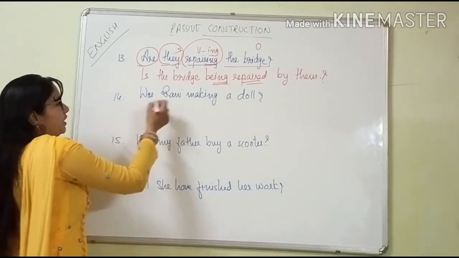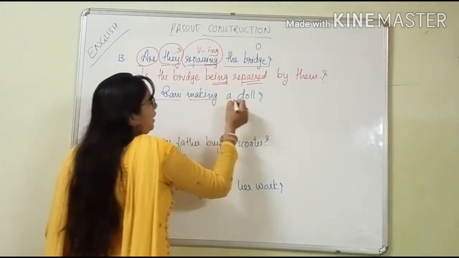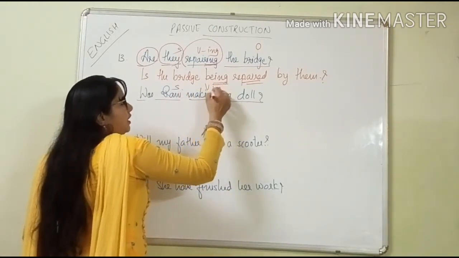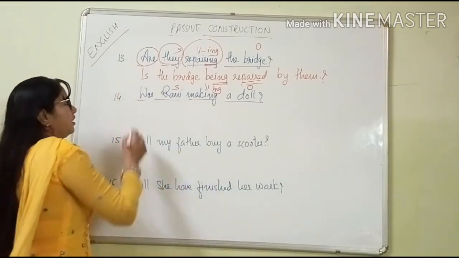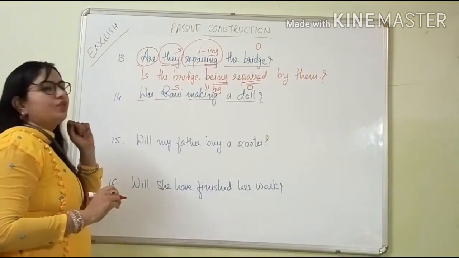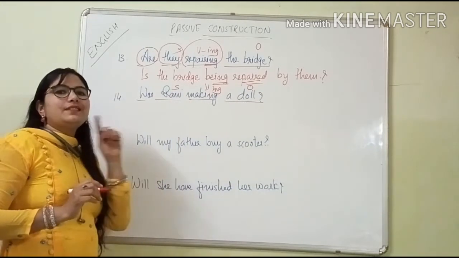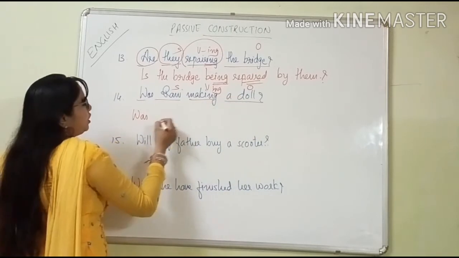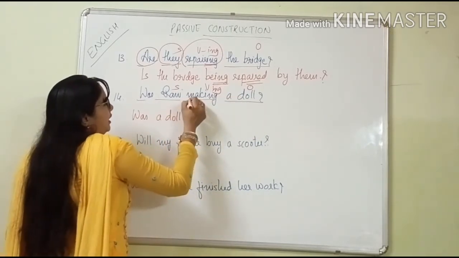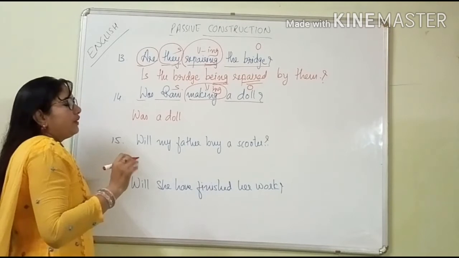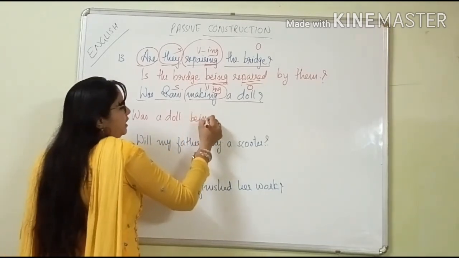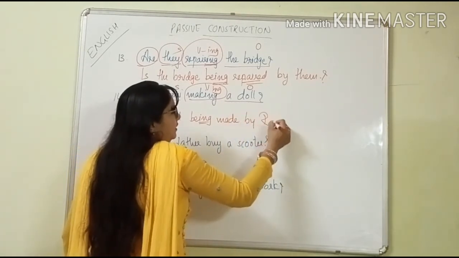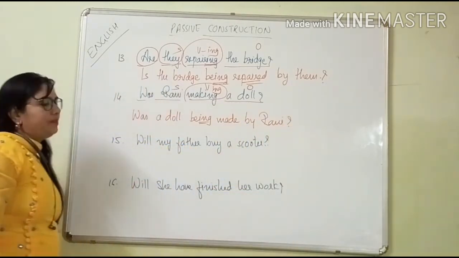Understood? Next one. "Was Rani making a doll?" Rani is the subject. This is verb plus ing. And this is the object. Was, because Rani is singular, so here was is there, but a doll is also singular, so no need to change the word was. Keep the object, a doll. Now making. So what will come here? Being made. B-E-I-N-G, being, ing, and verb's third form, made, by Rani, and the question mark.